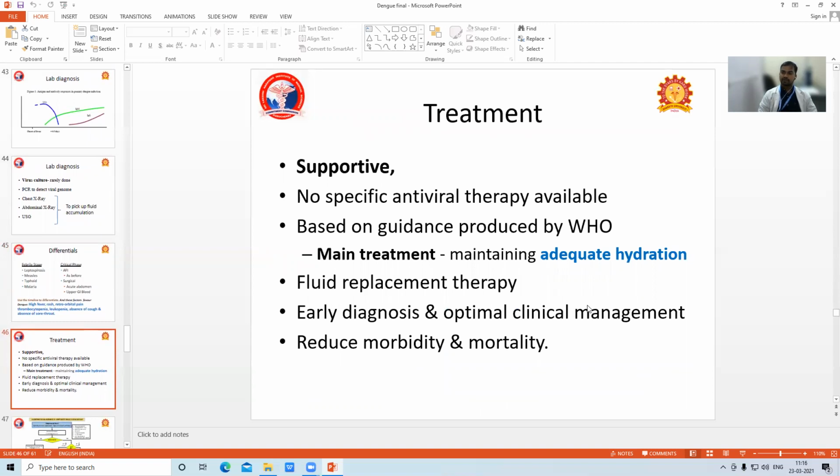Treatment is usually supportive management. No specific antiviral therapy is available for dengue.